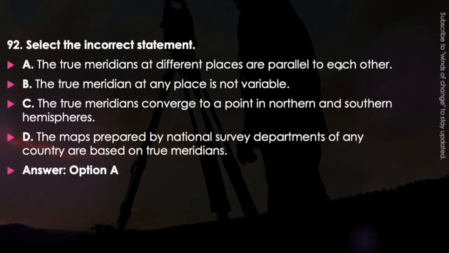The first one is the incorrect statement, that is the true meridians at different places are parallel to each other. They are not parallel to each other because they converge at the north and south pole. So this will be an incorrect statement because these two cannot be parallel. Now the true meridian at any place is not variable, which is a correct statement. The true meridian converges to a point in northern and southern hemisphere, which we have already discussed, and the maps prepared by the National Survey Department of any country are based on the true meridians only. True meridians are the exact ones.